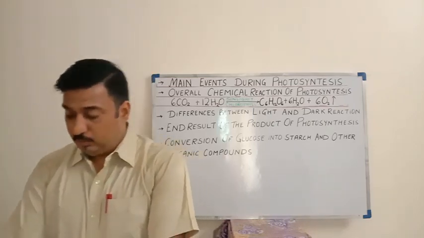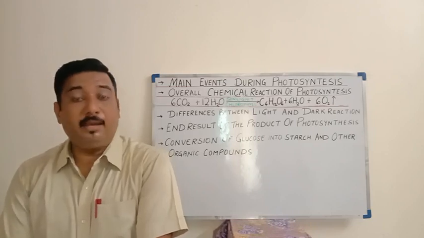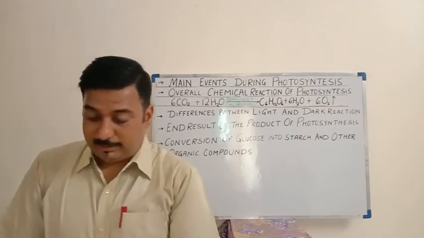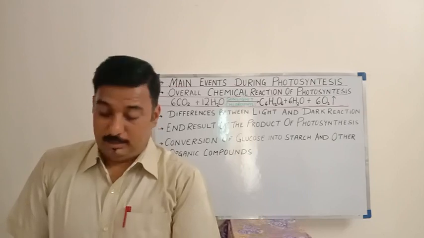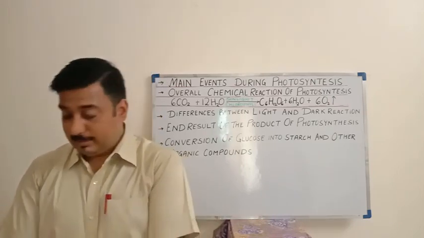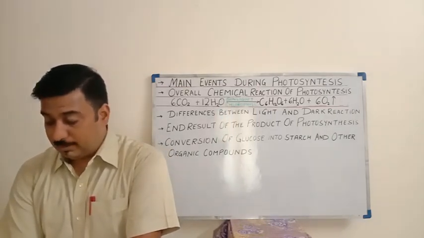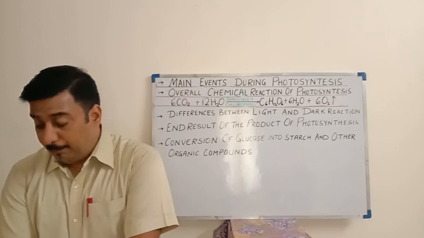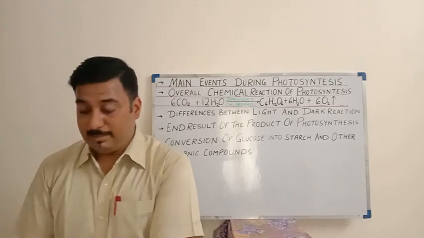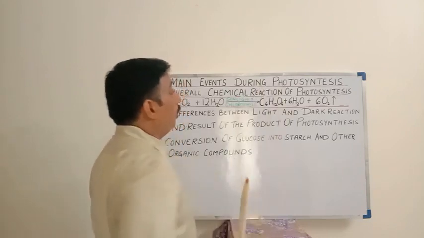Now we'll be seeing, so this is what happens in the dark phase or the light independent phase or biosynthetic phase, which is also termed as the Calvin-Benson cycle. You know very well why it is called as the Calvin-Benson cycle. Now we'll be moving to the next topic of the day, that is main events during photosynthesis. Okay, we will be seeing the main events that happen during photosynthesis.